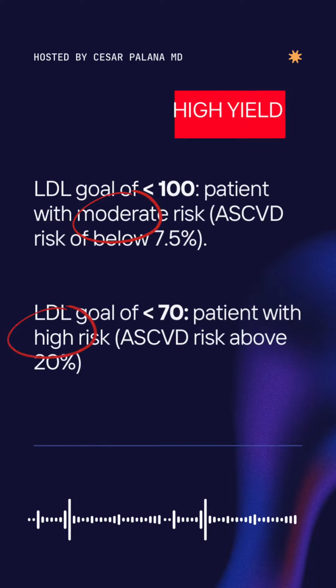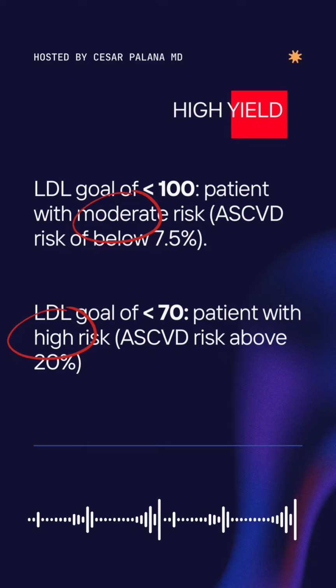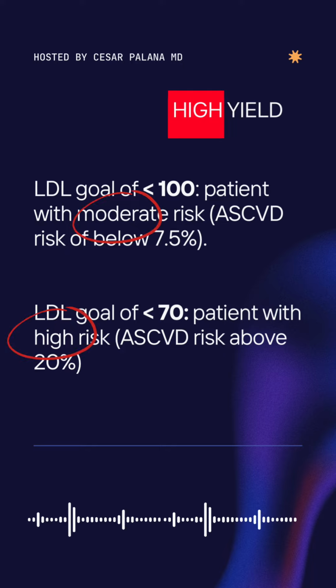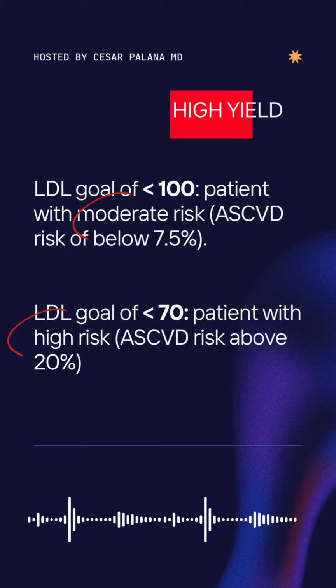You must have an LDL goal when starting and monitoring a patient on statin therapy. An LDL goal of less than 100 is recommended for primary prevention in a patient with moderate risk. An LDL goal of less than 70 is recommended for primary prevention in a patient with high risk.